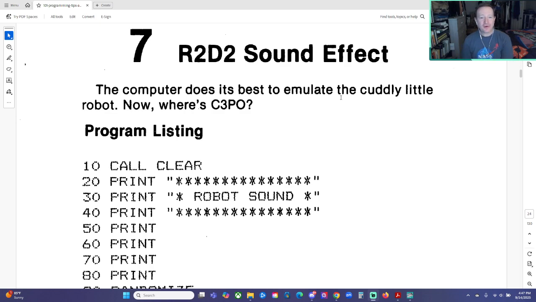Okay, so this is R2D2 sound effect. Of course, in the early 1980s, we're coming right off the heels of Star Wars, right? So we're going to read the very brief description here, type the program into the emulator, run it, and see what we end up with. R2D2 sound effect: the computer does its best to emulate the cuddly little robot. Now, where's C3PO? Program listing.